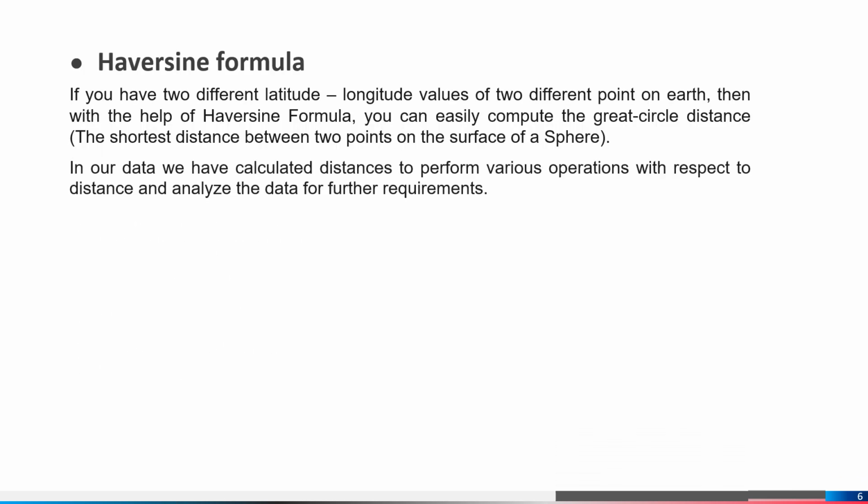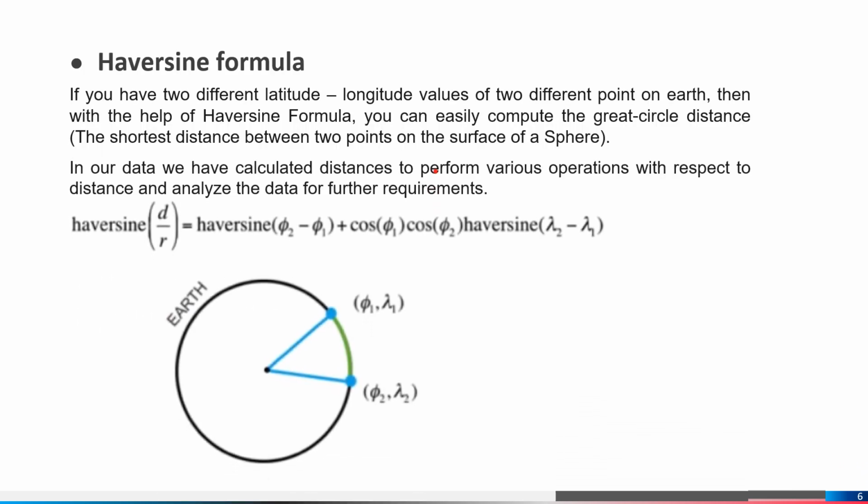So I will discuss the Haversine formula. First of all, what is the Haversine formula and what is its use? It is used for finding the distance between 2 points on Earth whose coordinates are given, like phi 1 lambda 1 and phi 2 lambda 2.